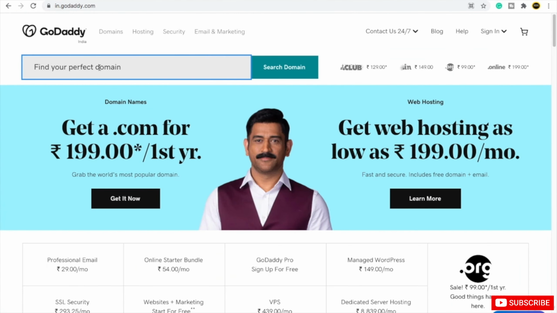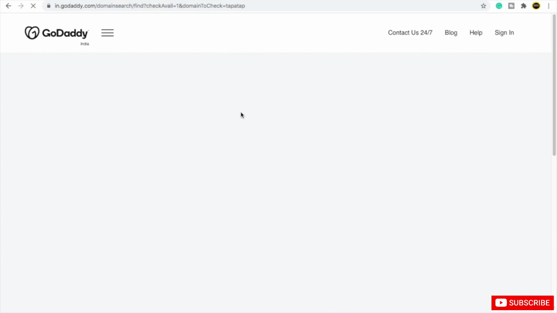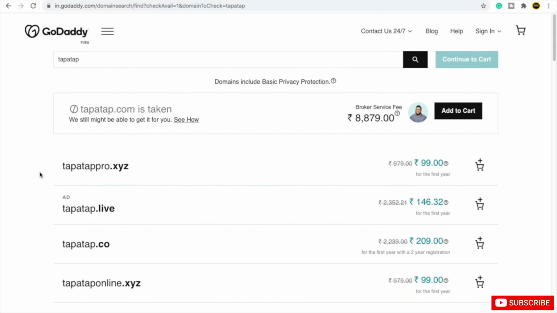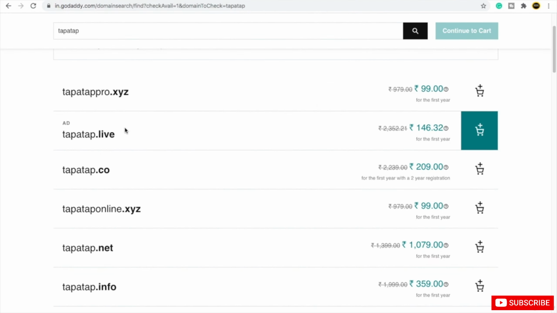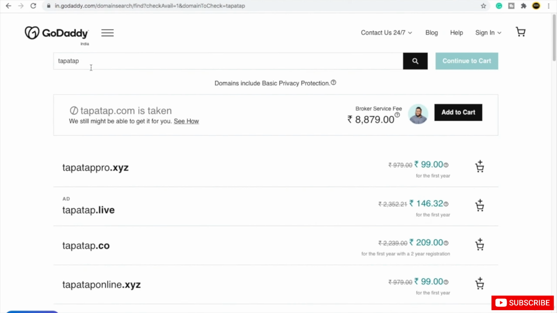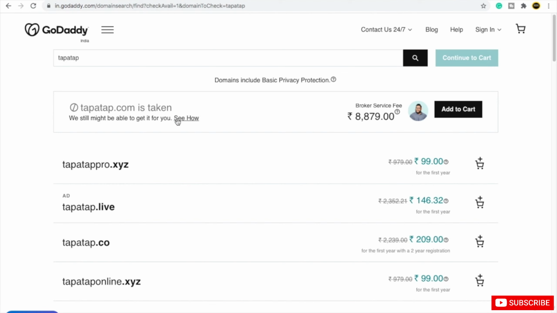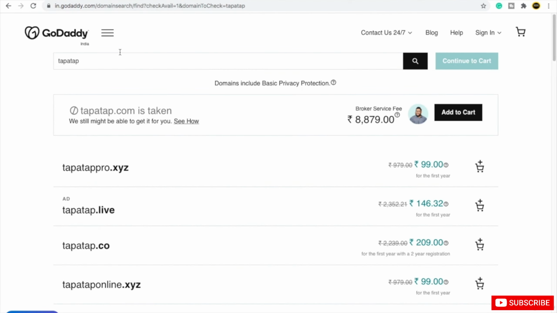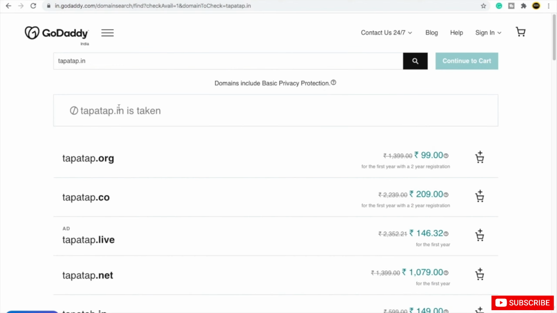For example, I want one website that is tapatup.xyz.in. First of all, just put the name of your business and then click on search domain. Now I can see that tapatup.xyz is available. There are lots of available domains related to what you typed. Here they are saying tapatup.com is taken. If you want tapatup.in, type tapatup.in in the search bar and click on search, then you can see that tapatup.in is also taken.